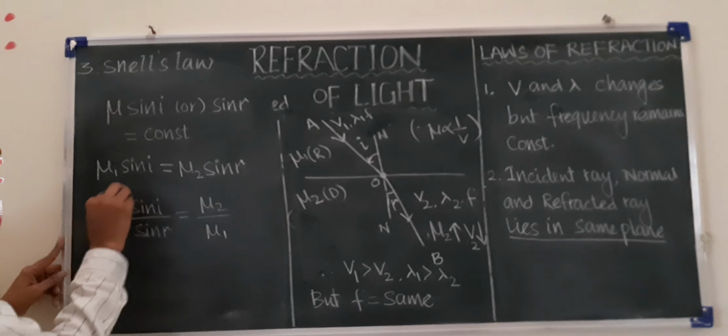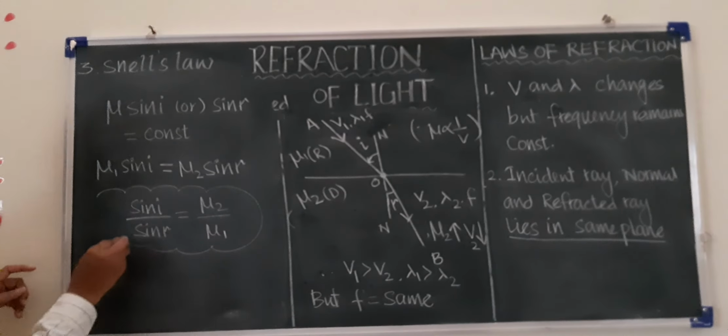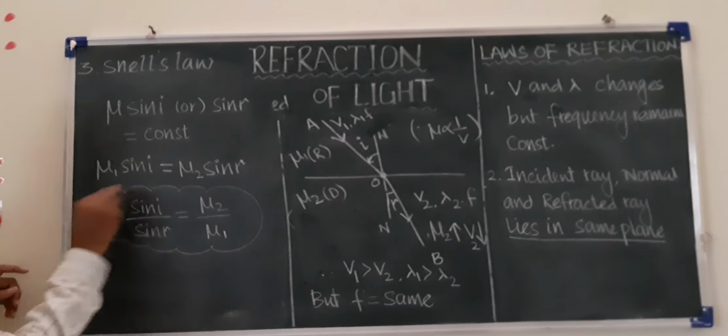This is another formula for Snell's law.